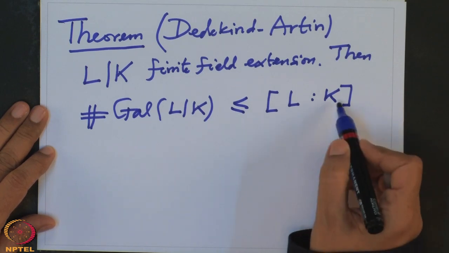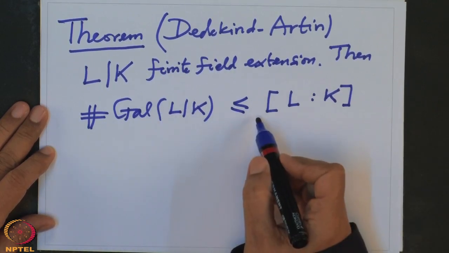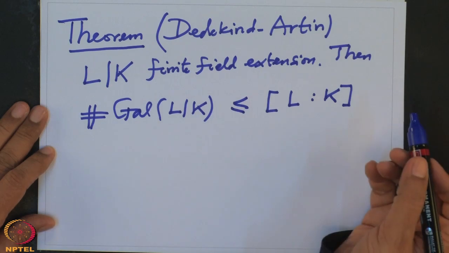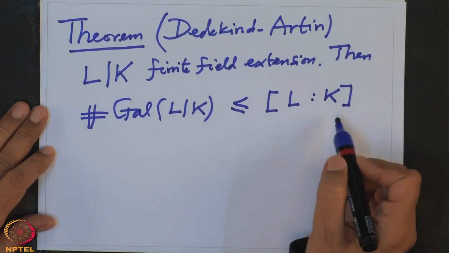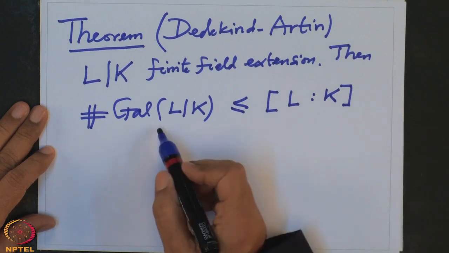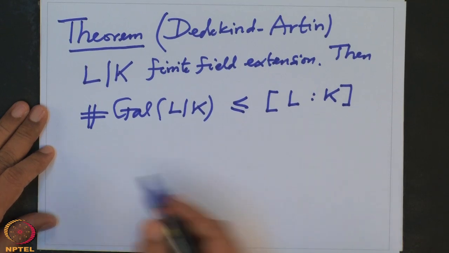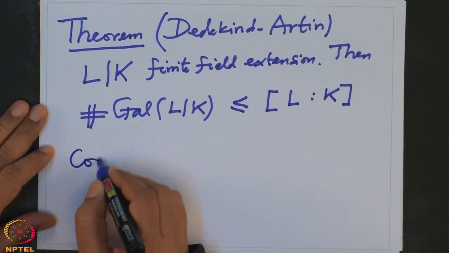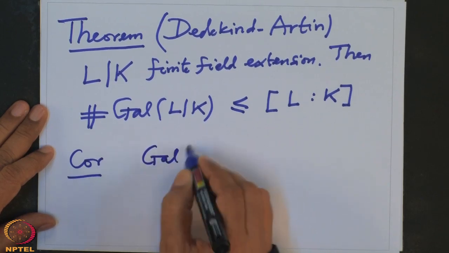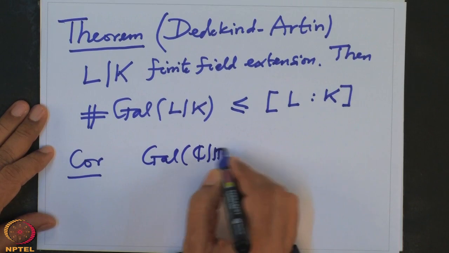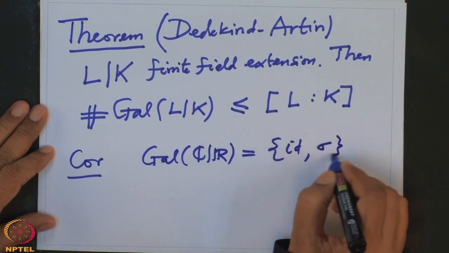Already this tells you for R over C, we have seen the degree is 2 and the group is also of order 2, so equality should hold here, and the group cannot be more. Similarly, for finite extensions of finite fields, we have already checked that this group contains so many elements, so equality should hold there. So this already proves that the Galois group of C over R is only two elements, identity and sigma, the complex conjugation.